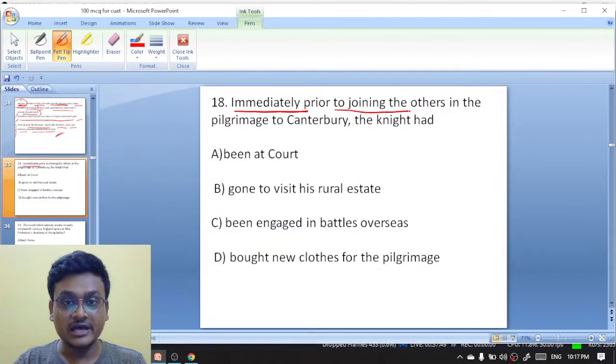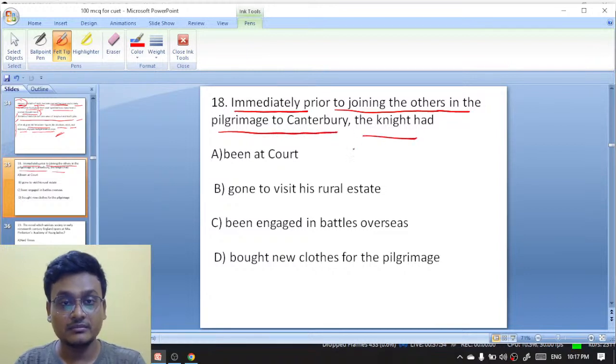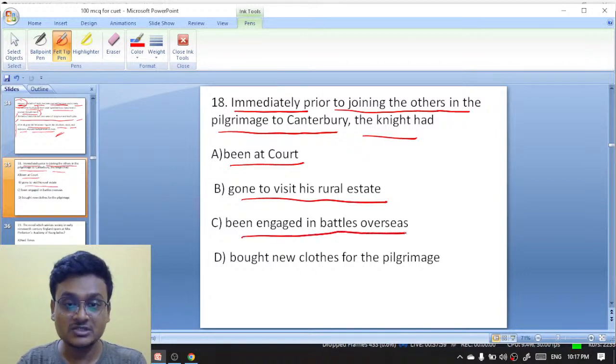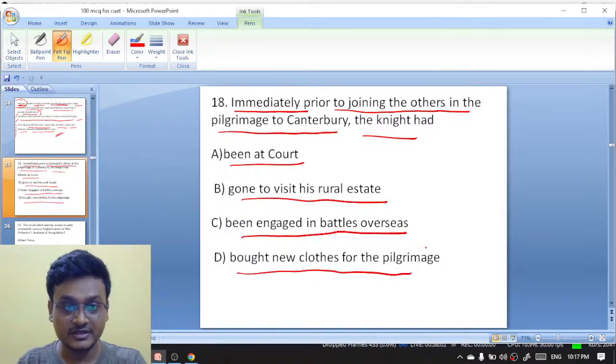Immediately prior to joining the others in the pilgrimage to Canterbury, the knight had been at court, gone to visit his rural estate, been engaged in battles overseas, and bought new clothes for the pilgrimage. The Knight's Tale is the first tale in the Canterbury Tales. Prior means previous.